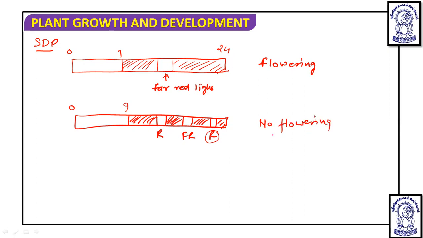So in multiple responses, the last response is going to decide it. Okay, so in the last response, if red is given, then no flowering will be there. If far red light is given, then flowering can take place. Okay, so this way, the end will decide.